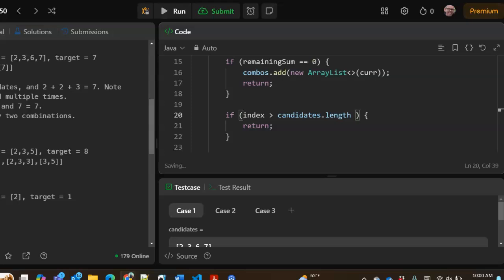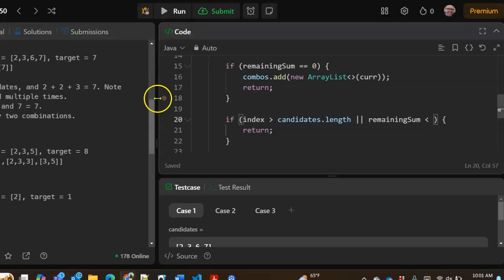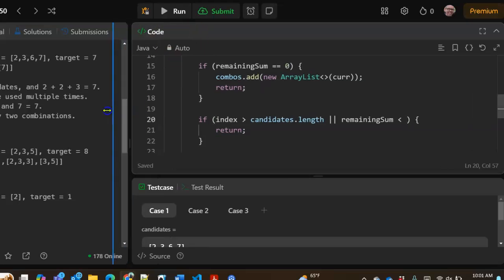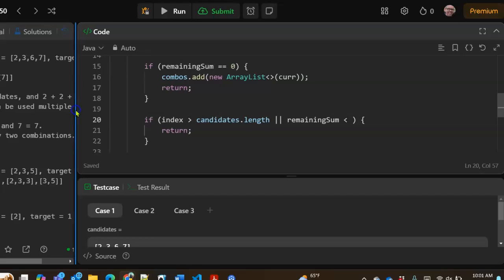Now, the other thing that would cause us to stop is if the remaining sum is less than candidates index.